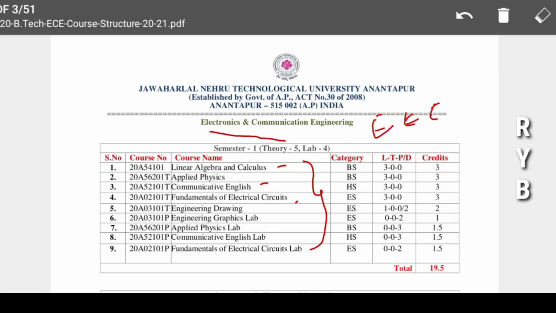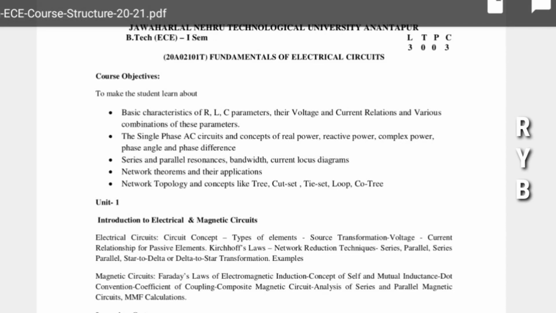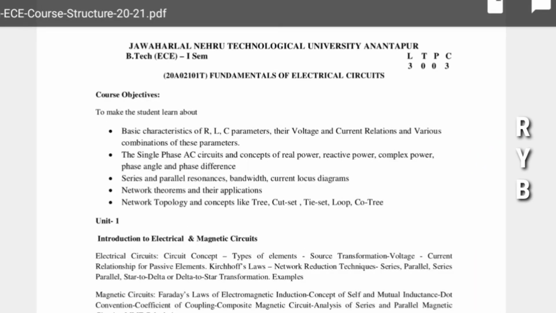Out of nine subjects, there are 4 labs and 5 subjects. We are going to discuss this subject, fundamentals of electrical circuits. The subject FEC has the same syllabus for both EC and EEE.